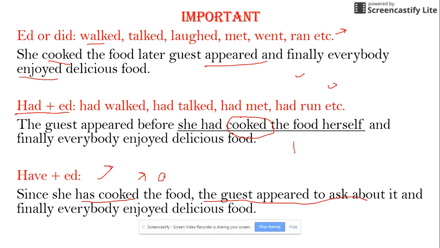Now I repeat. Point number one: if the action is in sequence, past simple, that's called ed. If the action is in reverse, the older action should be had ed and the newer action should be ed. We can see example number 2. Third, present perfect: the action is over but the result exists, but there must be some indicator. These three are very important tenses in GMAT.